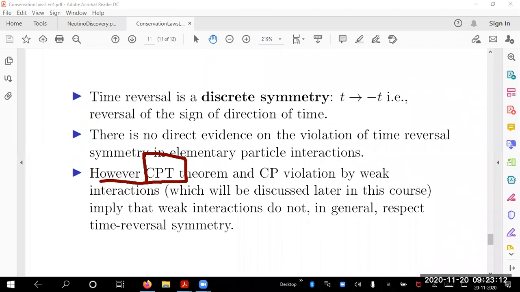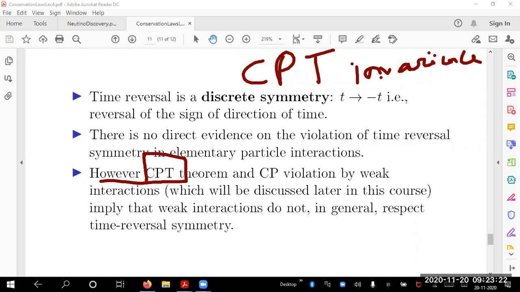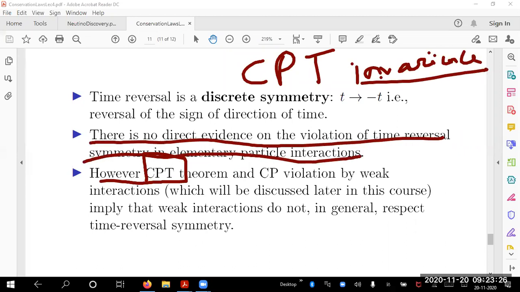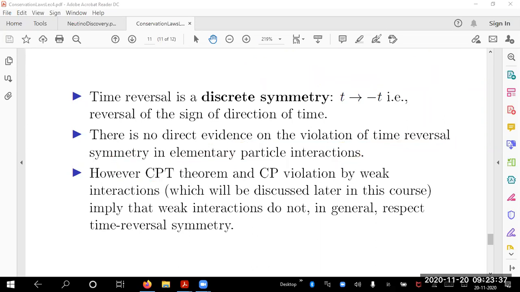Today, I am telling you in advance, for time reversal there is no evidence, fine. But what is confirmed today is CPT invariance. That I will tell you much later, but remember, this statement is not very sacrosanct. Today, we don't have experimental evidence for violation of time reversal symmetry. So I will say, fine, we take time reversal symmetry to hold.